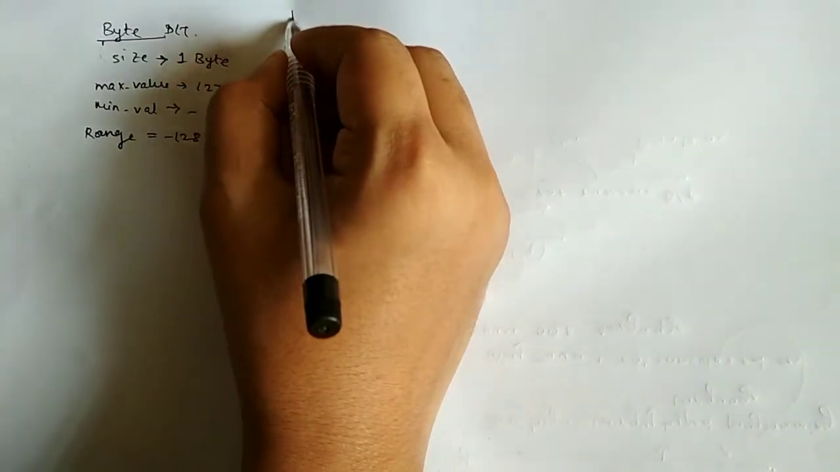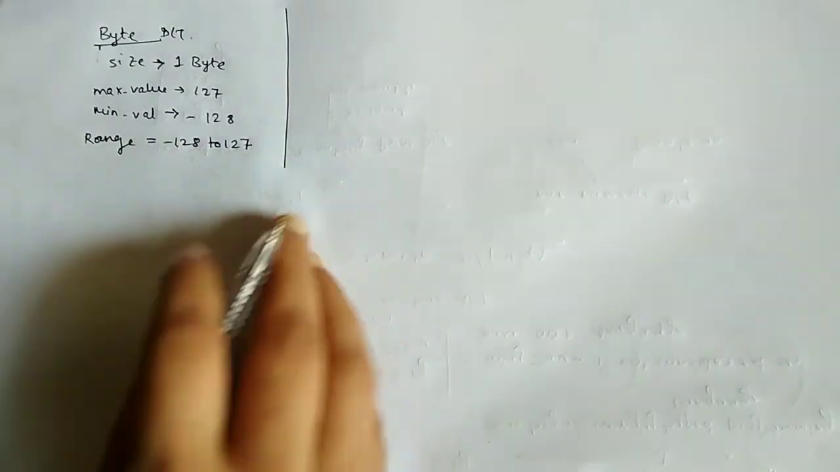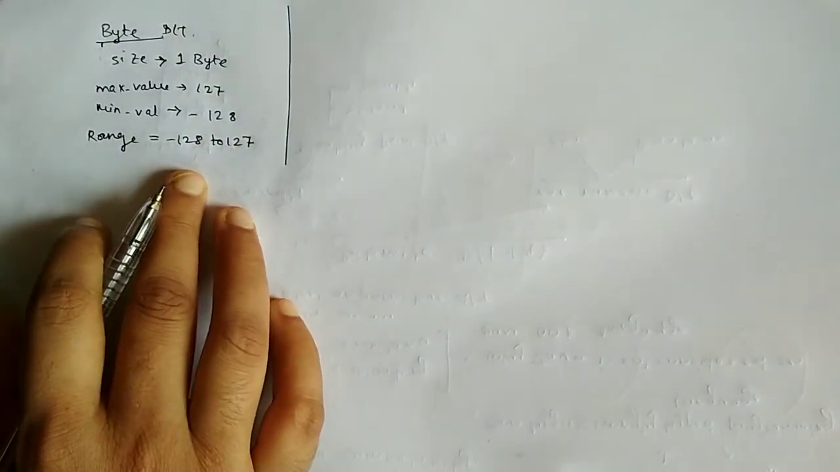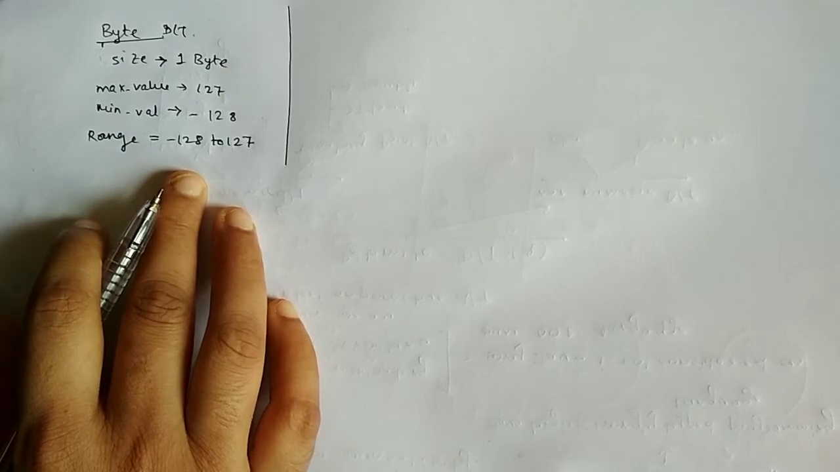So this is the data chart for the byte. Now we will take some examples of the byte, but first of all we should know the range and size of each and every data type.